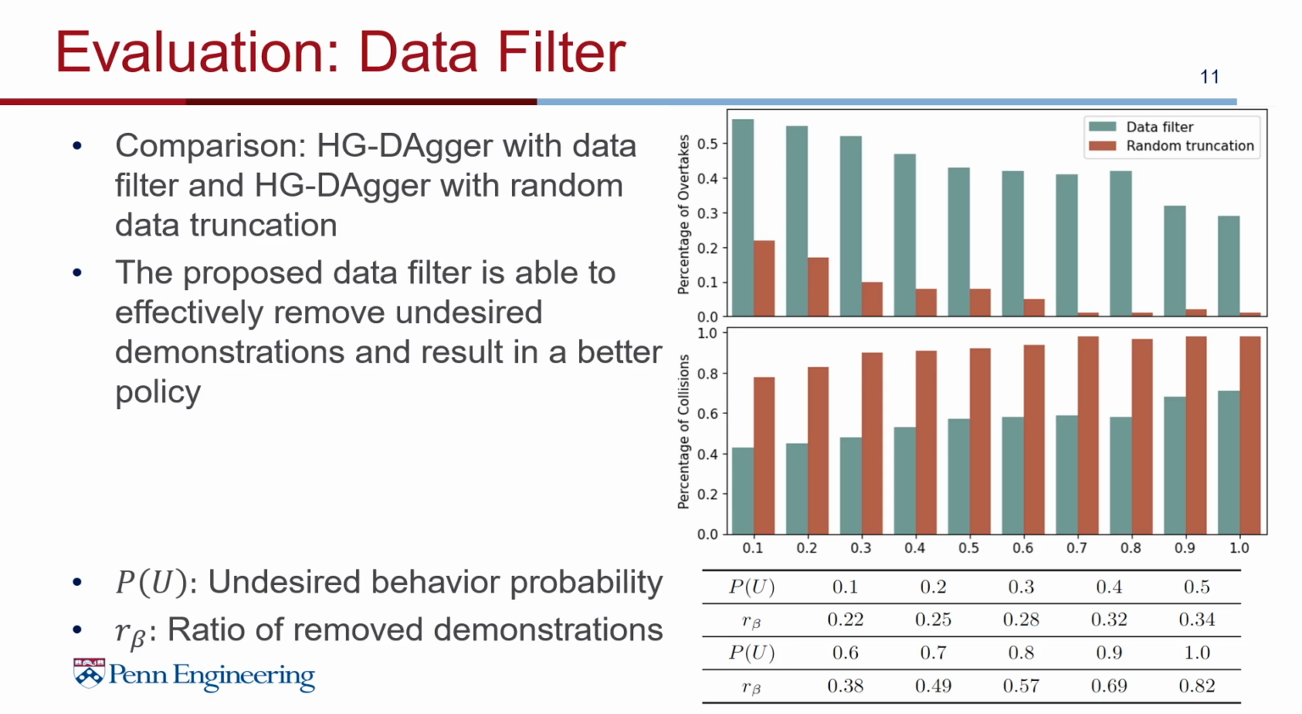On the right side of the slide, the green bar represents the policy with the data filter applied, and the red bar represents the policy with random truncation of the same number of steps. We show that using the data filter demonstrates noticeable improvement over random data truncation, both in terms of overtake rate and collision rate.